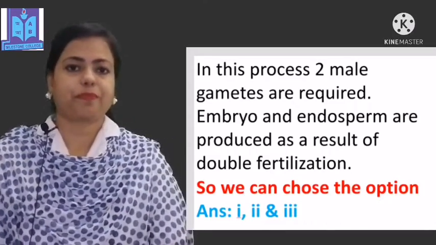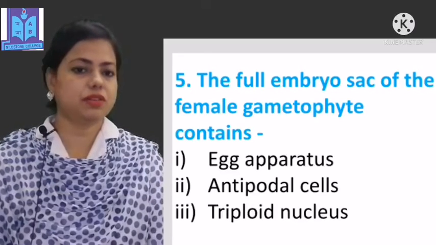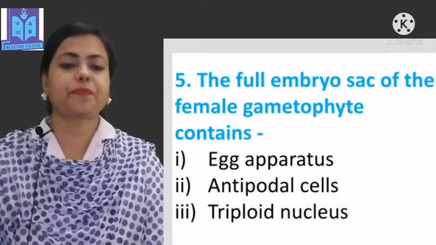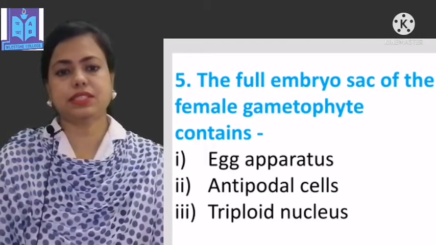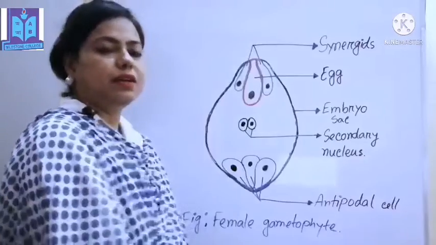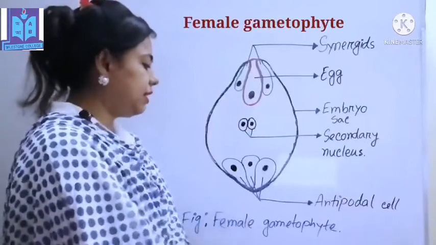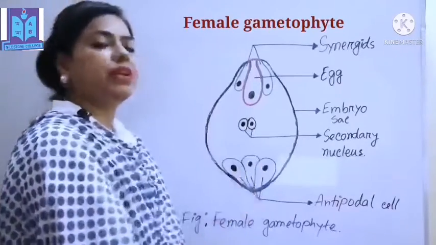Question number 5. The fully developed embryo sac of the female gametophyte contains. Option number 1 is egg apparatus. Option number 2, antipodal cells. And option number 3, triploid nucleus. Dear students, on the board you can see the figure of the female gametophyte. This is the female gametophyte.